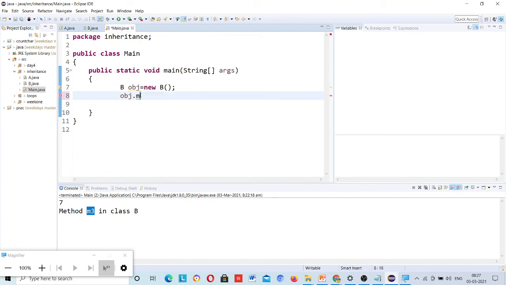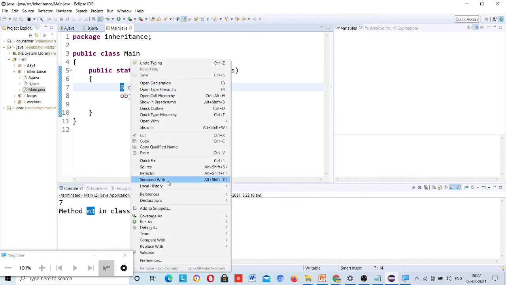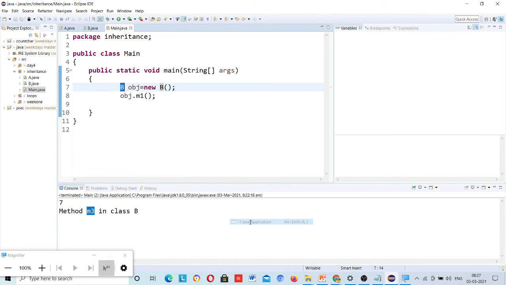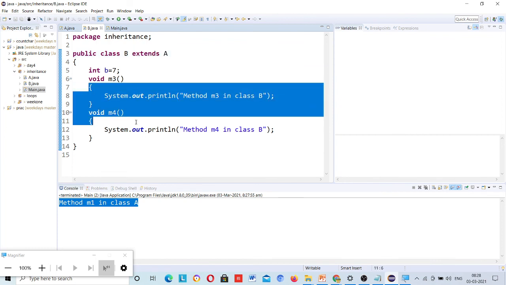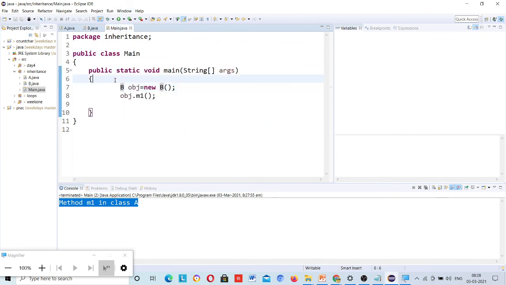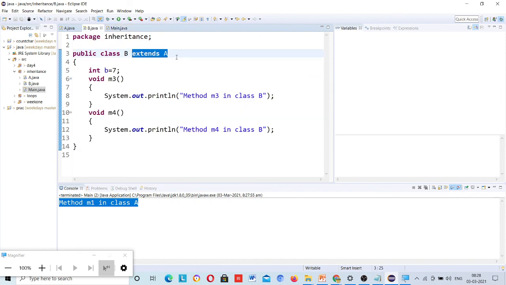So suppose this time I try to call object dot m1. I have created the object for class B and am calling a class A method. M1 is in class A. M1 is not present in class B. I have created the object for class B, still I can use M1 through inheritance. This is single level inheritance. So today I will leave it here. If anyone has any doubt, then ask me.